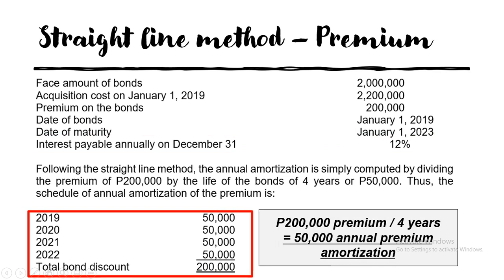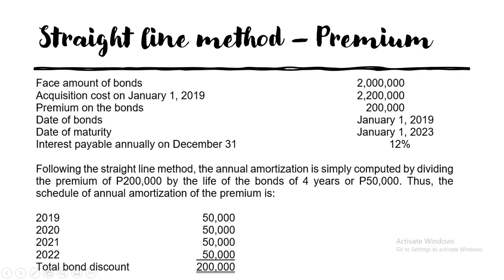It is just like depreciation, where it is cost divided by estimated useful life. When there is a salvage value, you just deduct it. But in this case, it is the total premium divided by 4 years. So, it has a 50,000 annual premium amortization.